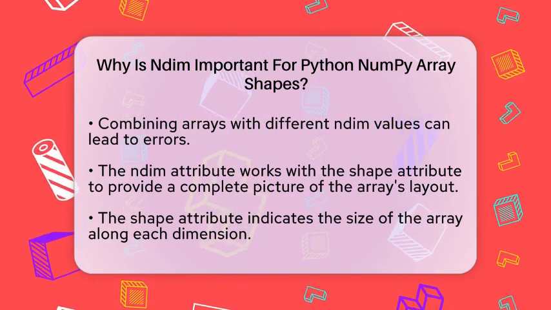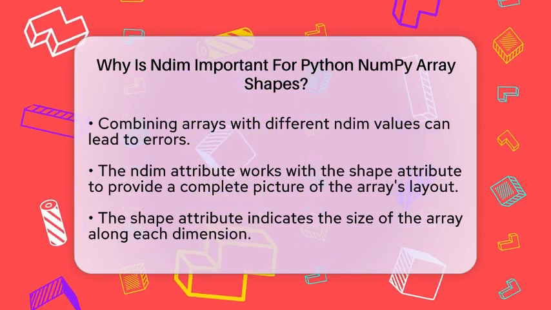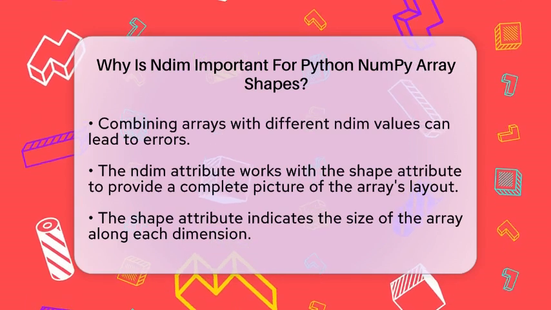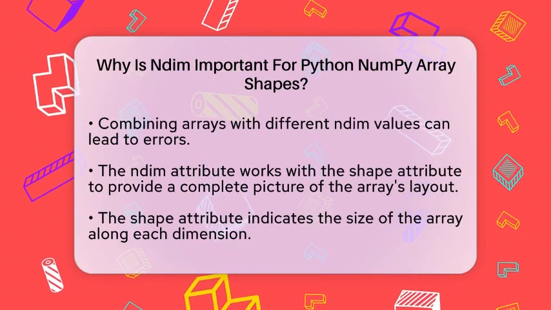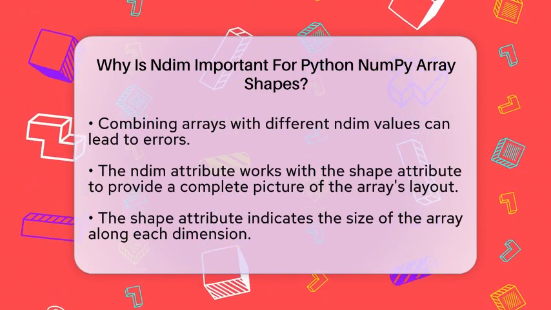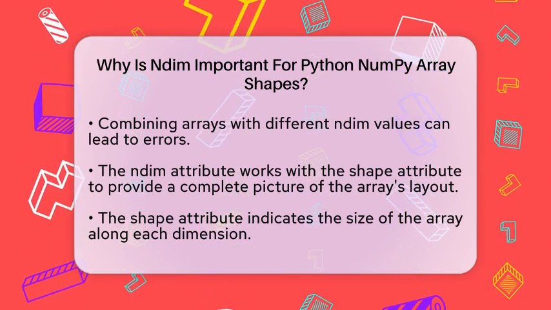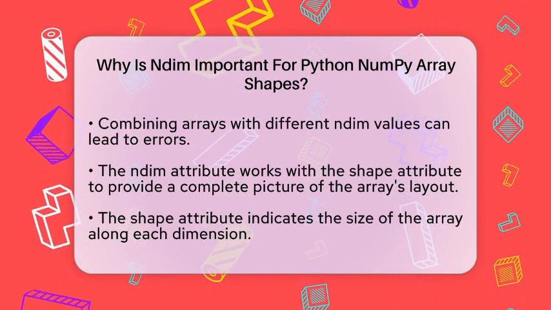When creating arrays in NumPy, you can specify the minimum number of dimensions using the ndmin parameter. This is particularly useful when you want to ensure your data has a certain dimensionality right from the start. By setting a minimum number of dimensions, you can simplify later processing steps.